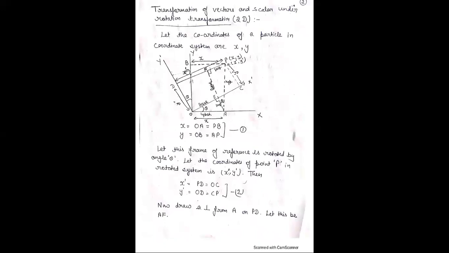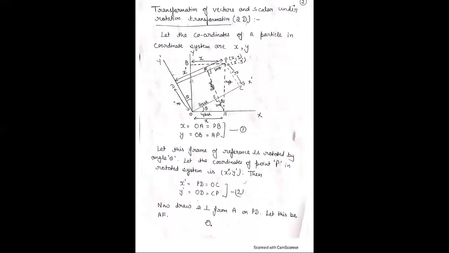And here x dash is equal to PD. Therefore, PD is equal to PF plus FD. And FD is equal to here OE, because this is equal to this. Therefore, PF plus x dash is equal to PF plus OE.